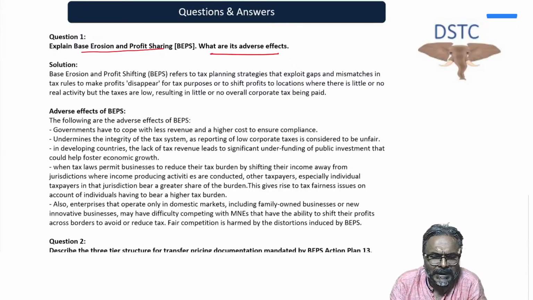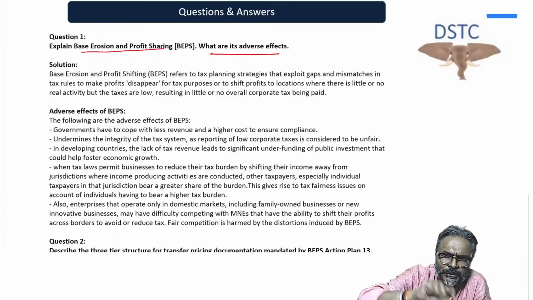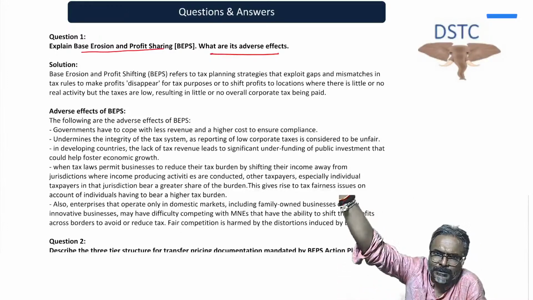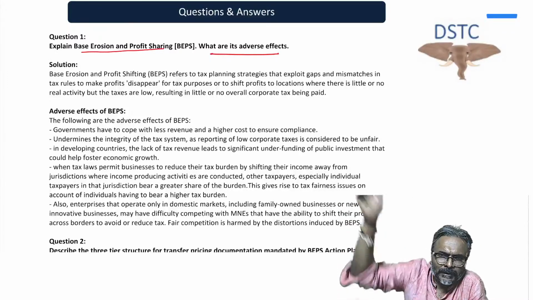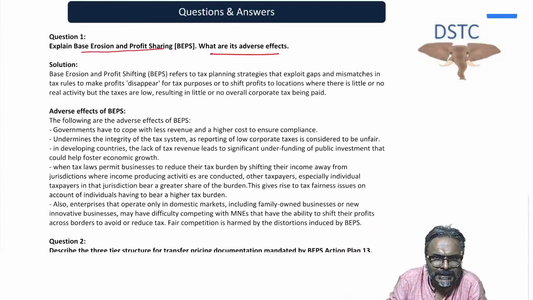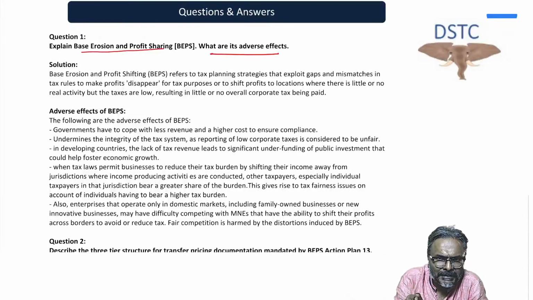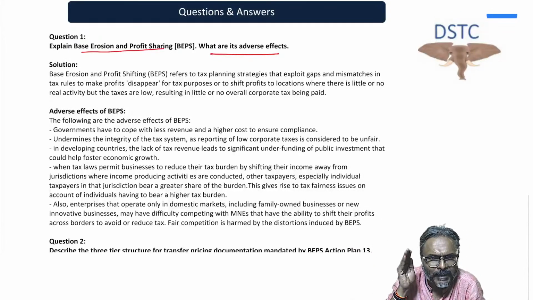BEPS you already know: base erosion profit shifting. What is base erosion profit shifting? You are artificially shifting the profit from a high tax jurisdiction to a low tax jurisdiction, and the intention is to avoid the tax. So BEPS means an artificial attempt to shift the profit from a high tax jurisdiction to a low tax jurisdiction.